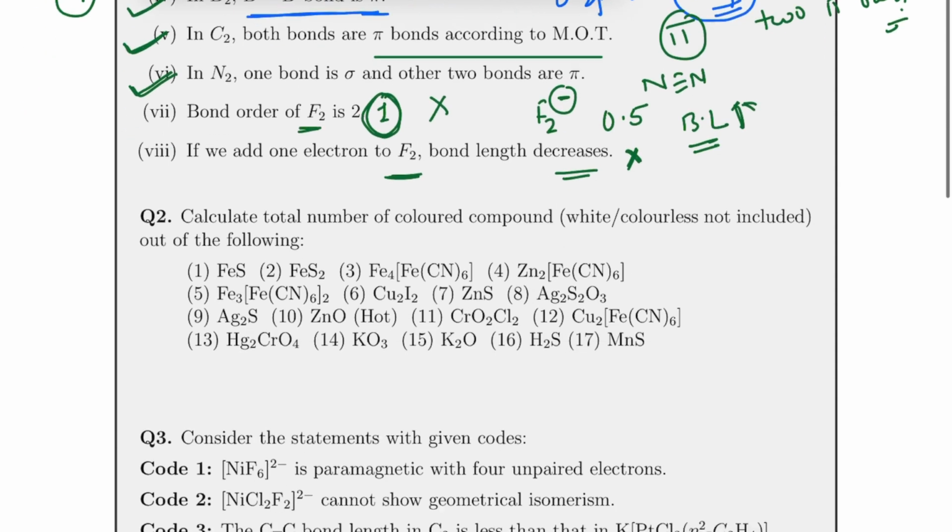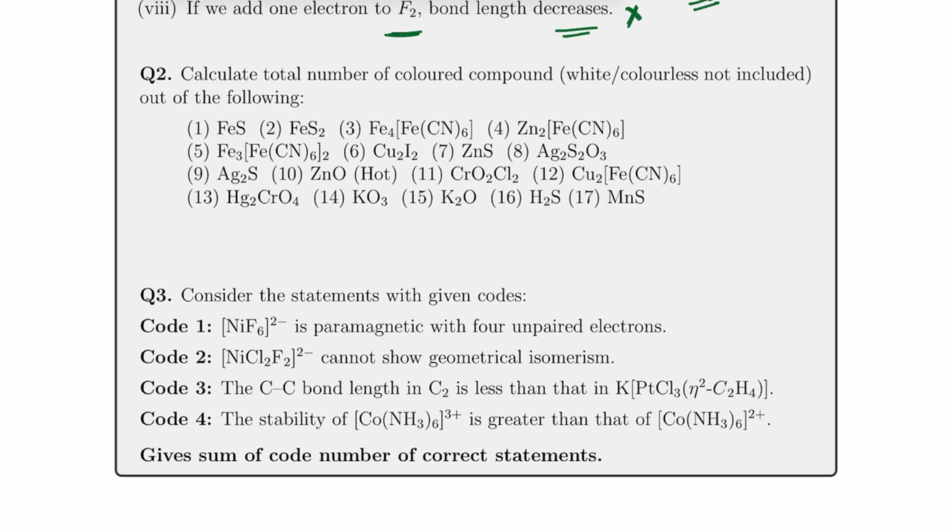Now for the second one, calculate the total number of colored compounds. This becomes relatively important from D block as well as from salt analysis. There's a mixture of both in this segment. See, if I talk about FeS, then what is important is the oxidation state on Fe, that is +2. And if it is +2, then you know that it's a d6 configuration. So because of d-d transition, we know that there will be color. And in D block, it has been taught to you guys that color will be mainly because of d-d transition, or because of ligand to metal charge transfer spectra, or because of metal to ligand charge transfer spectra. So there are plenty of these.